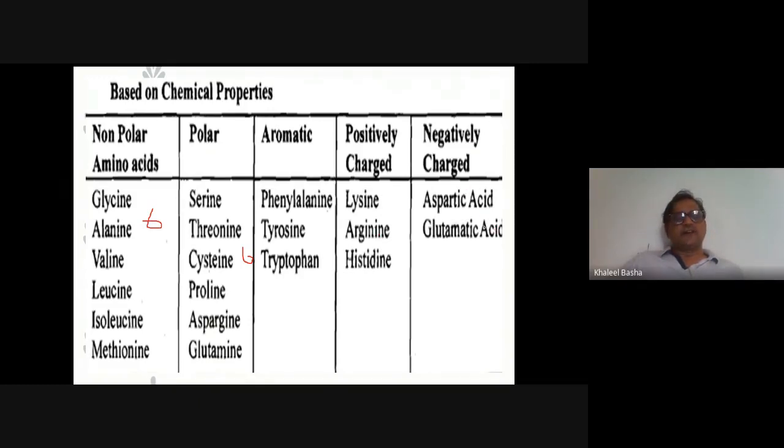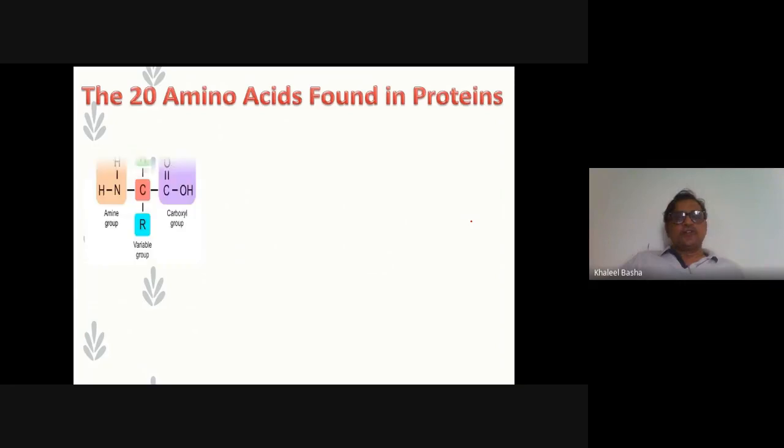One by one, we can see the structures of these amino acids and how they can be easily classified based upon polarity. The 20 amino acids found in proteins are found there because they are the building blocks of protein molecules. This is the general structure of an amino acid. It contains the amino group and the carboxyl group, and R is the variable. Variable means the R group differentiates one amino acid from another, containing different functional groups.